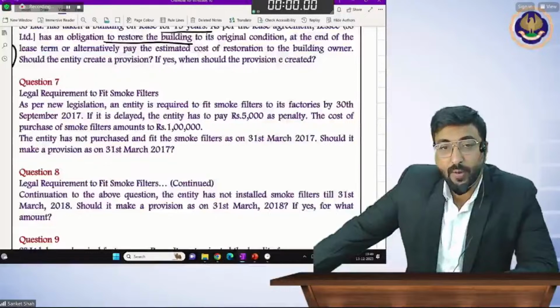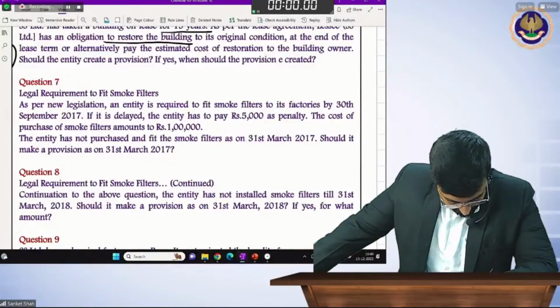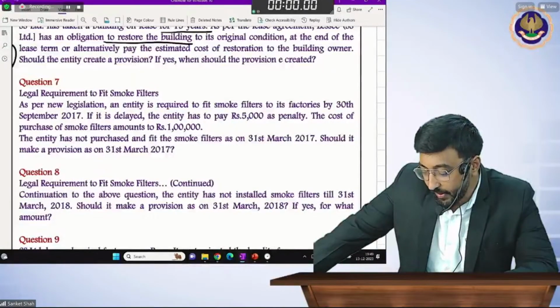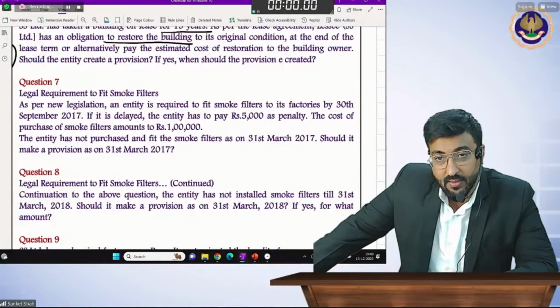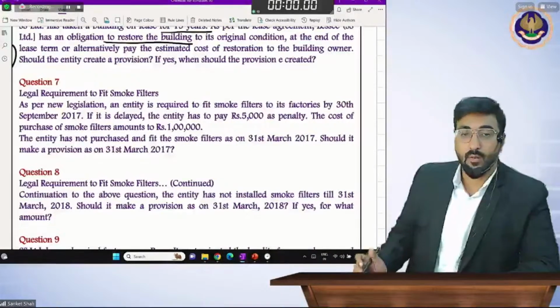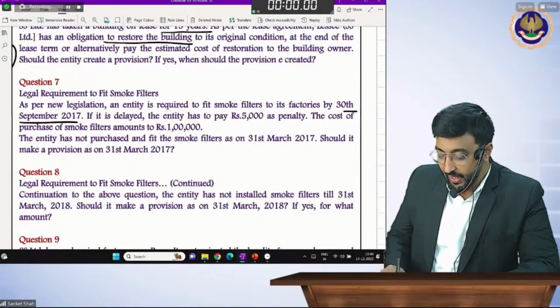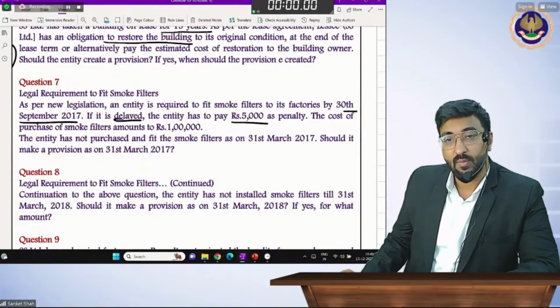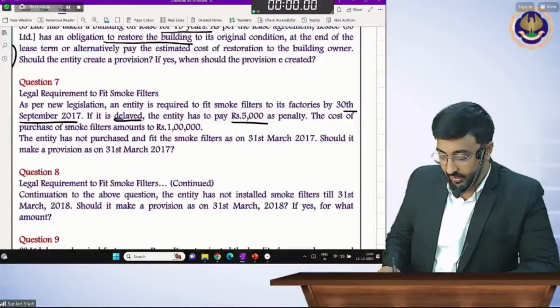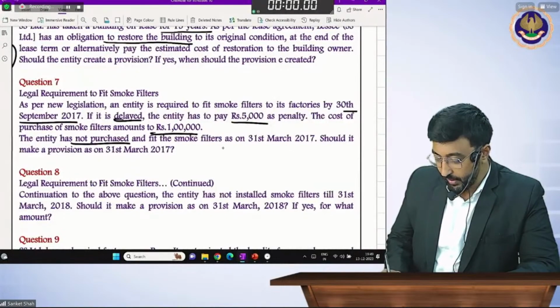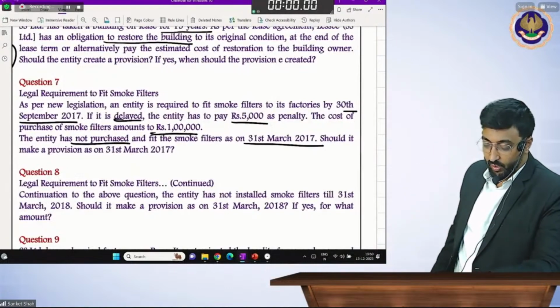Legal requirements to fit the smoke filters. As per new legislation, an entity is required to fit the smoke filters to the factories by 30th September 2017. So up to 30th September 2017, if it is delayed, the entity has to pay a 5,000 penalty. The cost of purchasing the smoke filter is 1 lakh. Not purchased up to 31st March 17. What is the due date?